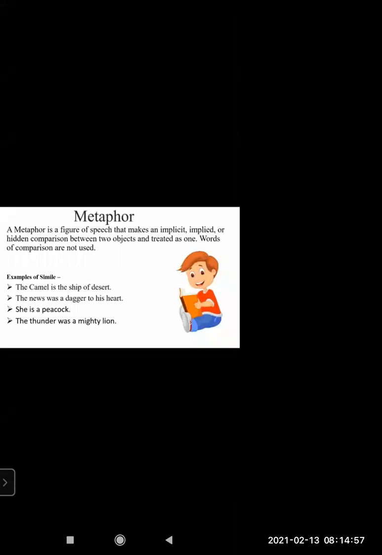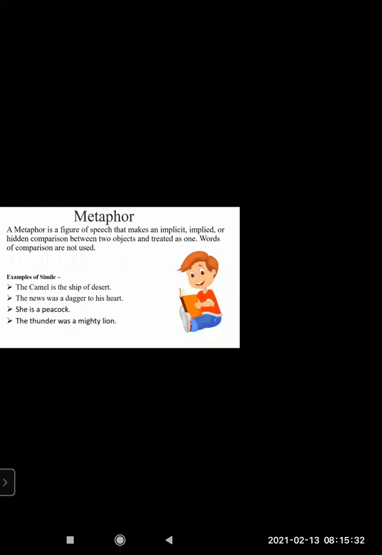Exclude that simile written there. The camel is the ship of desert. Everyone knows that camels are used in the desert, and they move smoothly in the desert area. They survive there very well. That's why they are called the ship of desert, like a ship in the ocean, which moves smoothly. It is built in that way that it can float. That way, camel is also such an animal that it survives in the desert region.